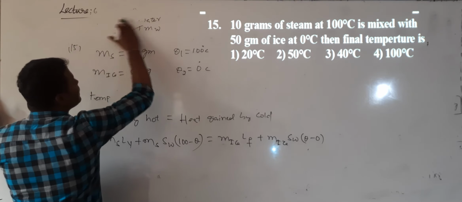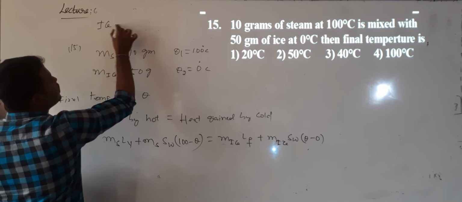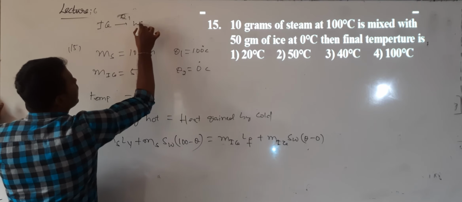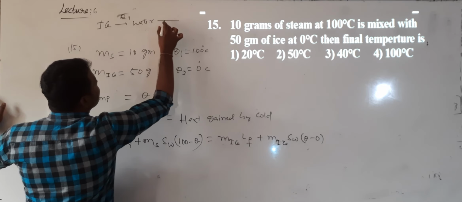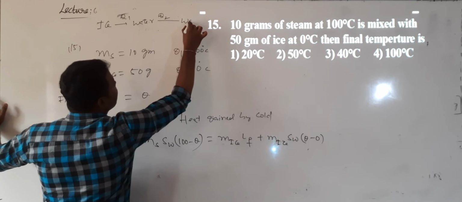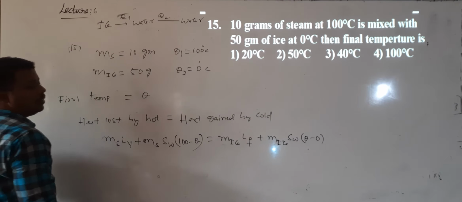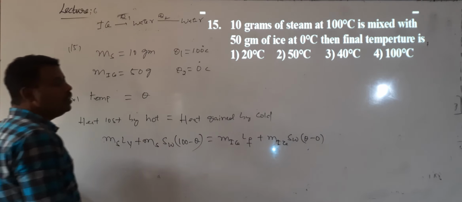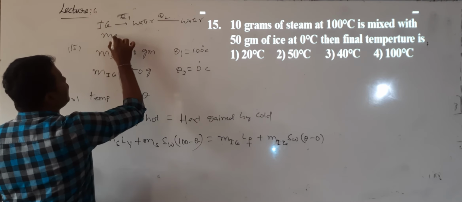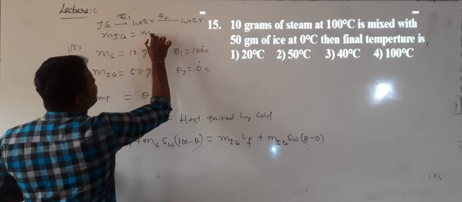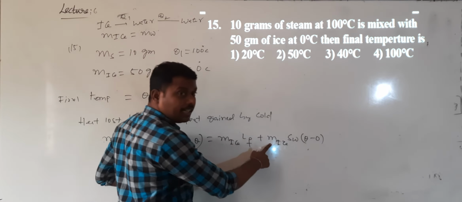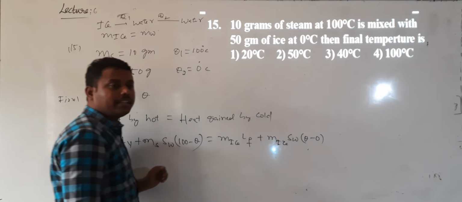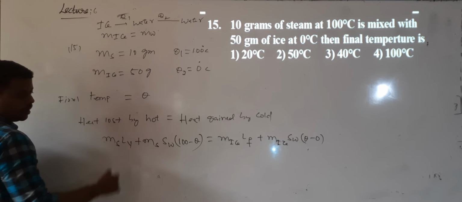Similarly, when ice is converting into water, first the ice converts into water, so the heat required is Q1. Then the water is heated by taking in heat. Q1 is the mass of the ice into the latent heat of fusion, plus Q2. The mass of the ice converted into water and the mass of the water are the same, so here also I wrote mass of the ice into specific heat of water into the temperature change, theta minus zero. Simplify this and substitute the values.